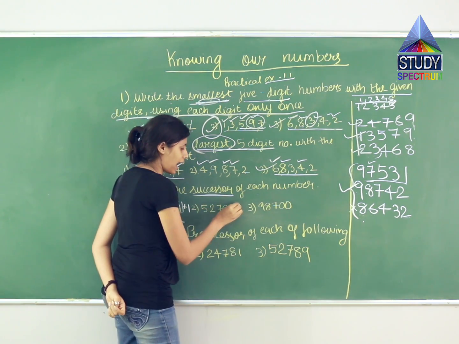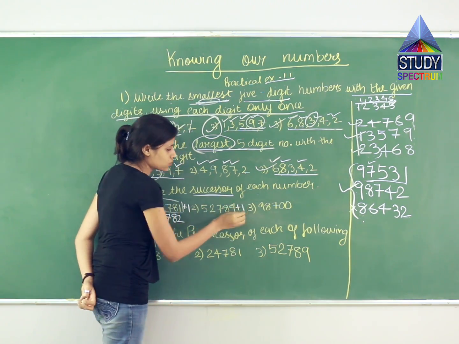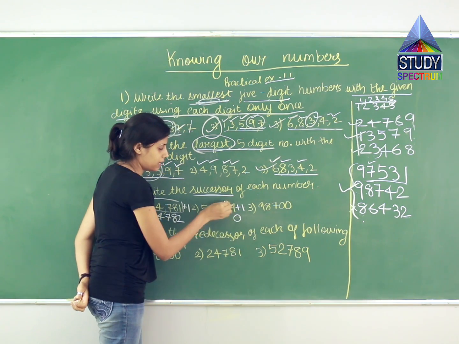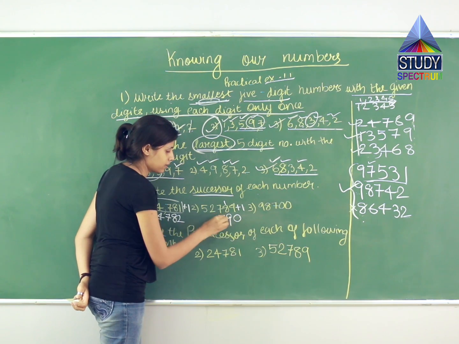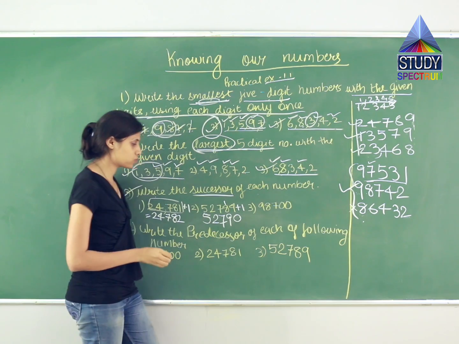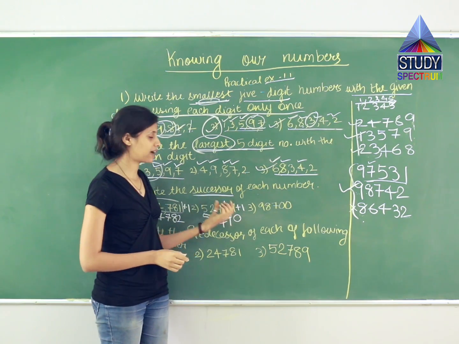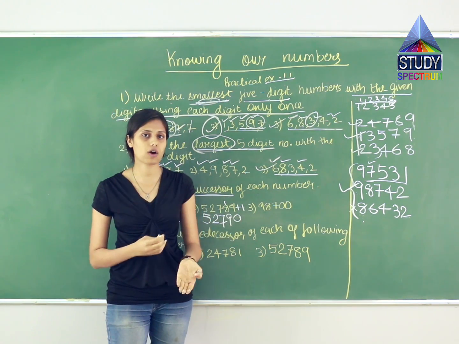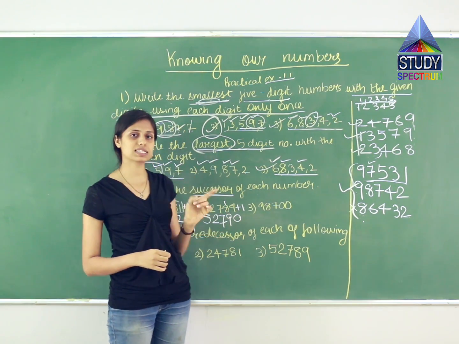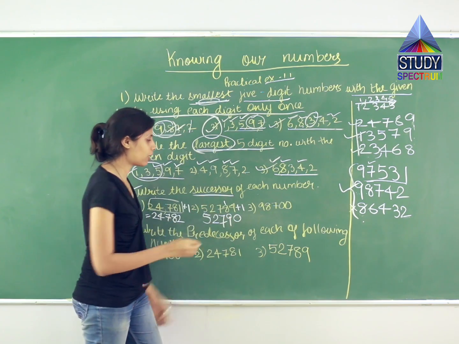Same over here. I'll add 1. So 9 plus 1 comes to 10. So 1 over here, 0 over here. 8 plus 1, 9. 7 as it is. 2, 5. Means what? What will be the successor of 52,789? What will be the number after it? It will be 52,790. Now the third option.